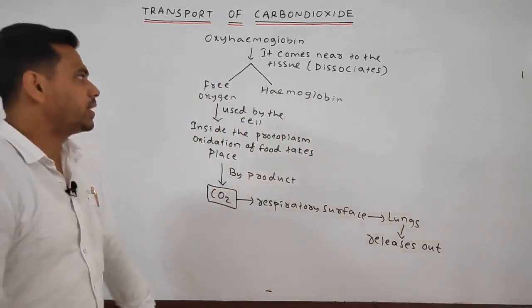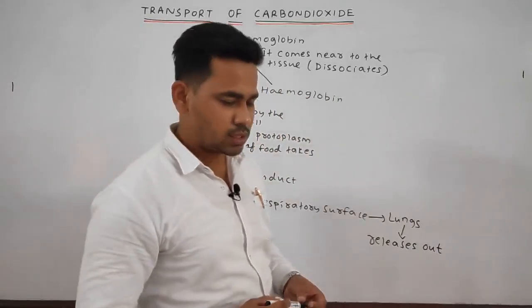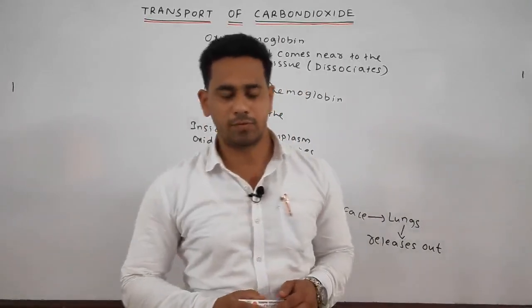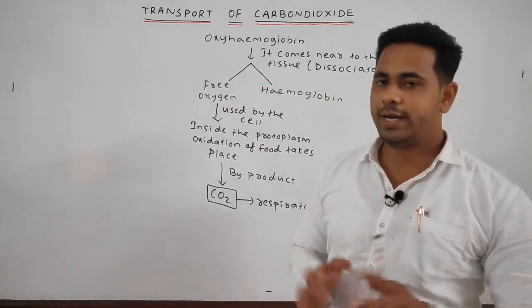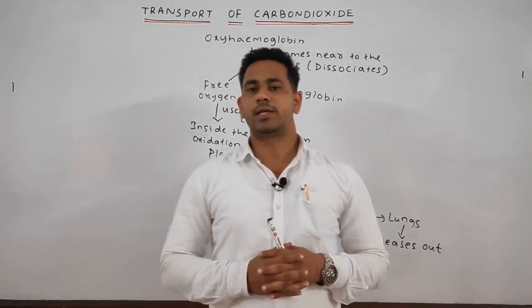So this is a basic idea of how carbon dioxide is formed and eliminated. We will read in detail how carbon dioxide is eliminated.